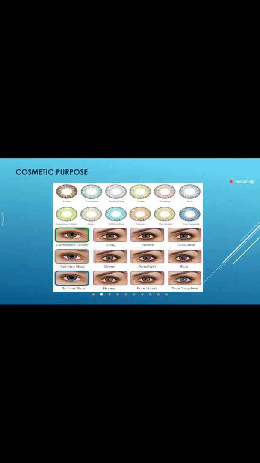Then for cosmetic purposes, we have different colors of lenses, of course, which many people use to change their iris color. So over here, we have different shades of lenses.